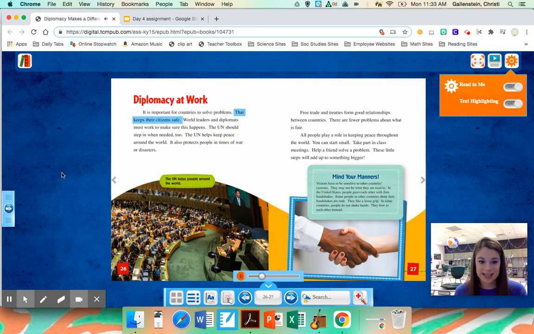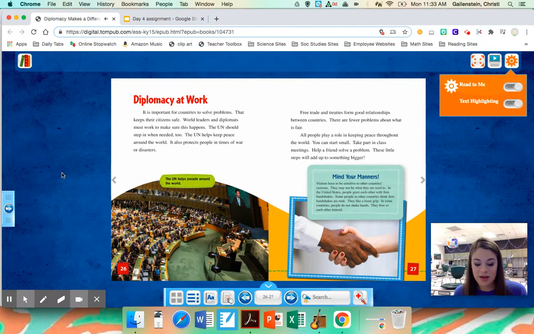That keeps their citizens safe. World leaders and diplomats must work to make sure this happens. The UN should step in when needed, too. The UN helps keep peace around the world. It also protects people in times of war or disasters. The UN helps people around the world.